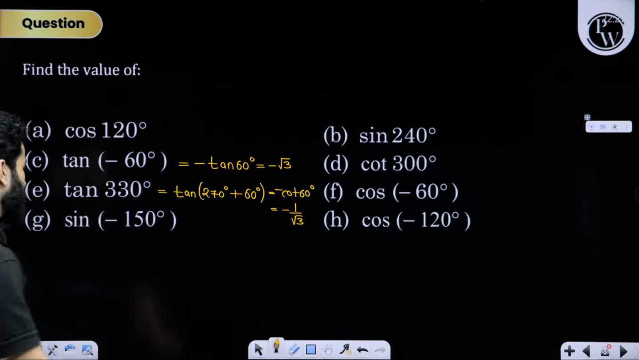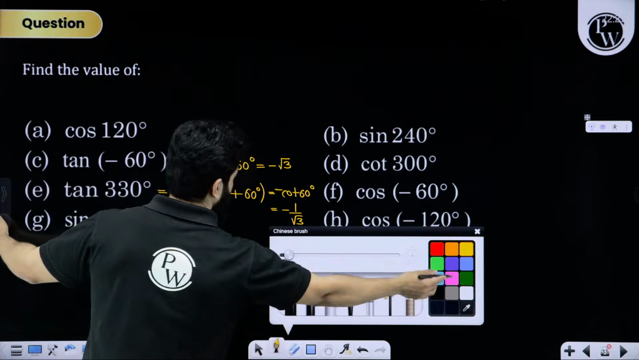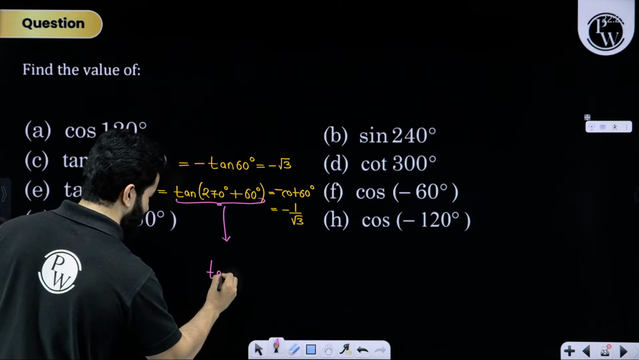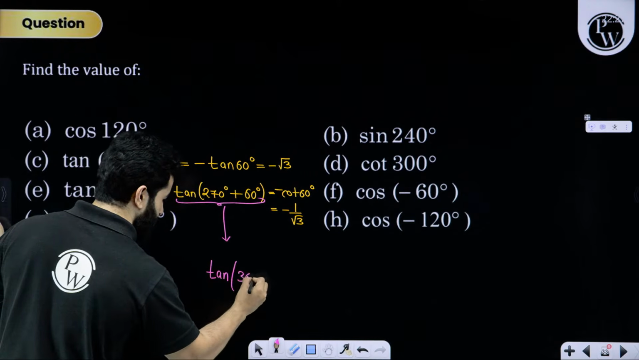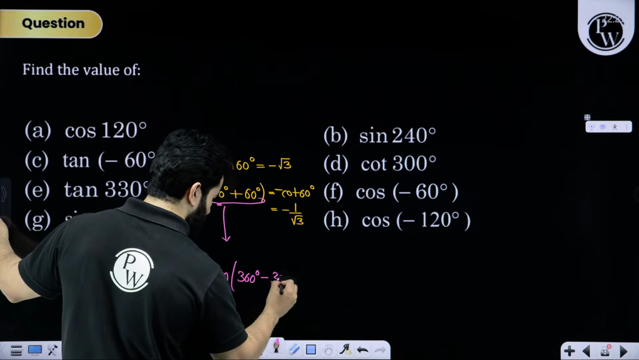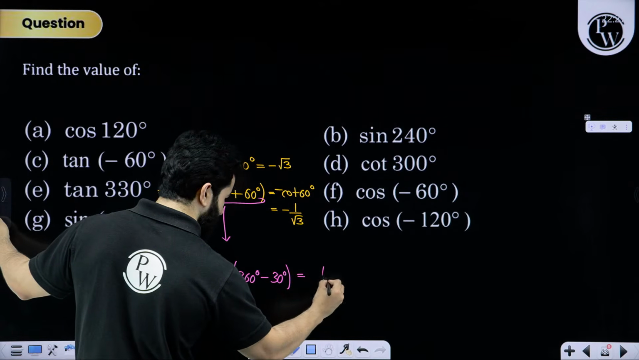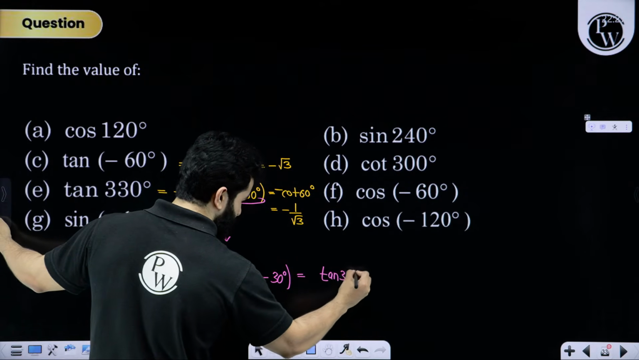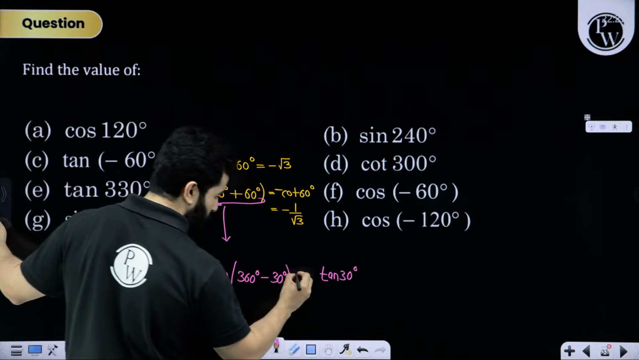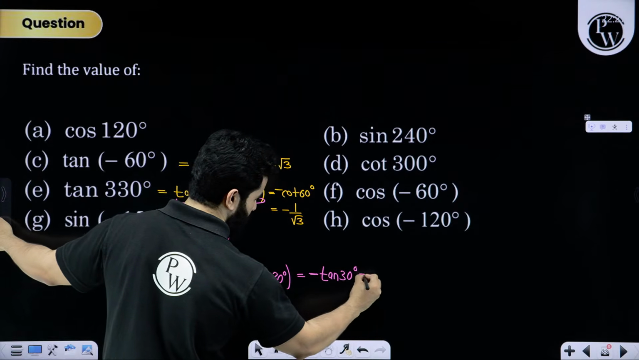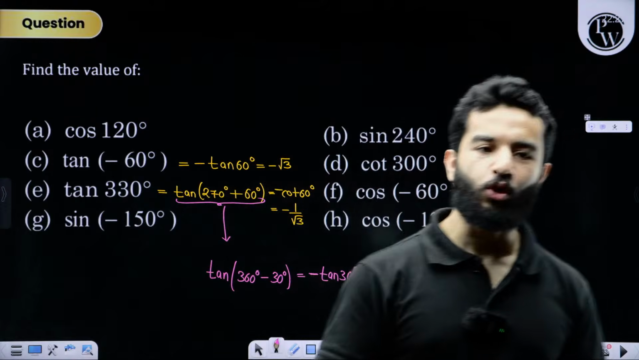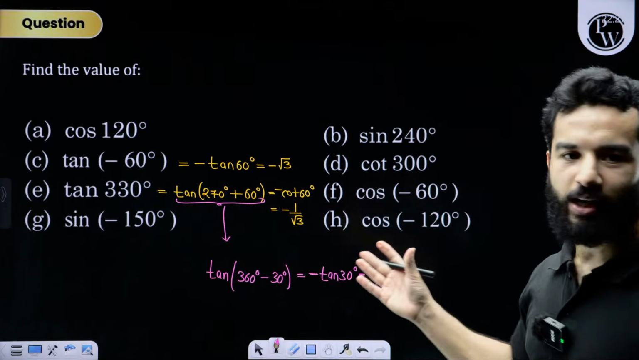Or you can use a different method. Instead of this, if you want to rewrite it as tan of 360 degree, which is even, minus 30 degree, then we won't have to change it. We'll simply write it as tan 30 degree, but the sign for plus or minus: 330 degree is in the fourth quadrant. In the fourth quadrant only cos is positive. That means the answer is going to be minus 1 by root 3. See, I have explained everything to you. Now it's up to your practice. You can solve any question.